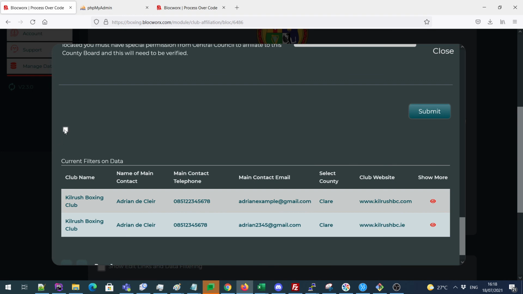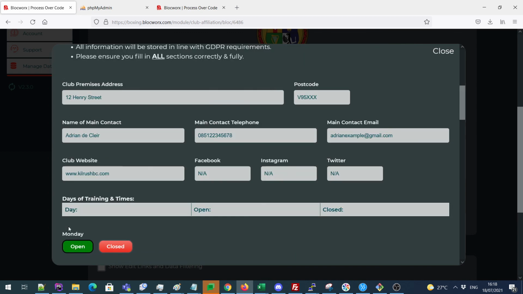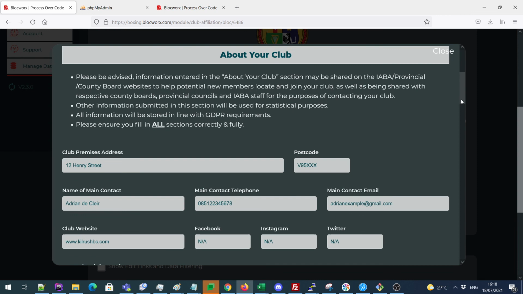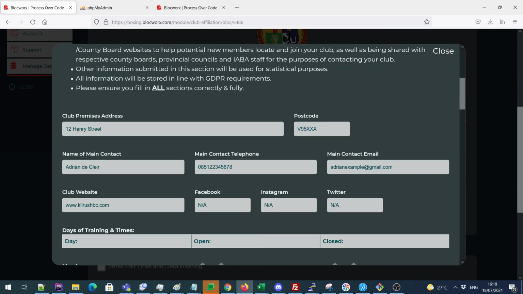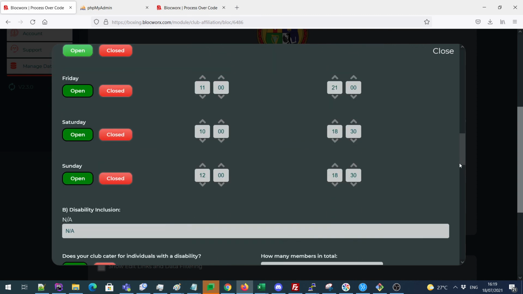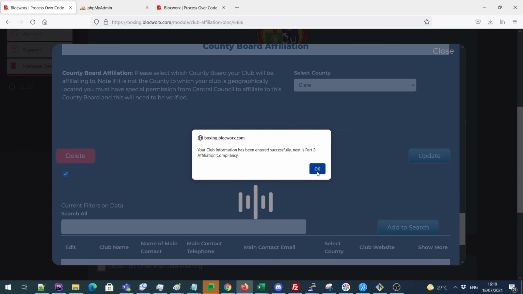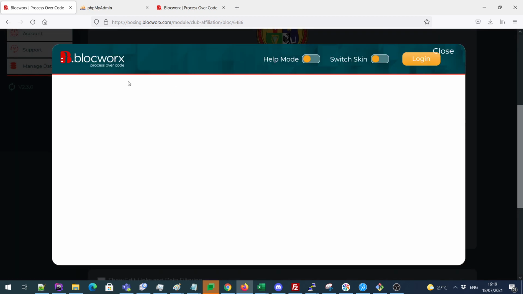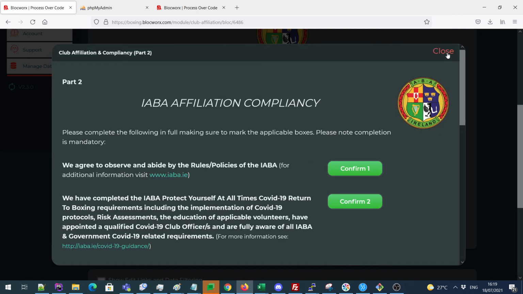So by clicking this tick box and then clicking an edit symbol beside whatever one you want to edit, you'll see all the information that you've already filled out. So you might want to change the address to something else, and you can click update, and that will take you through to the next process. But if you only wanted to update that, then you just simply have to click close after that.